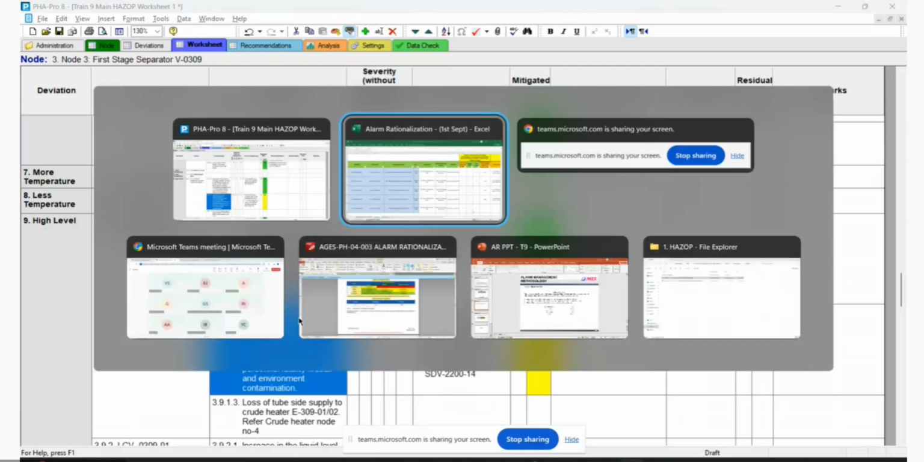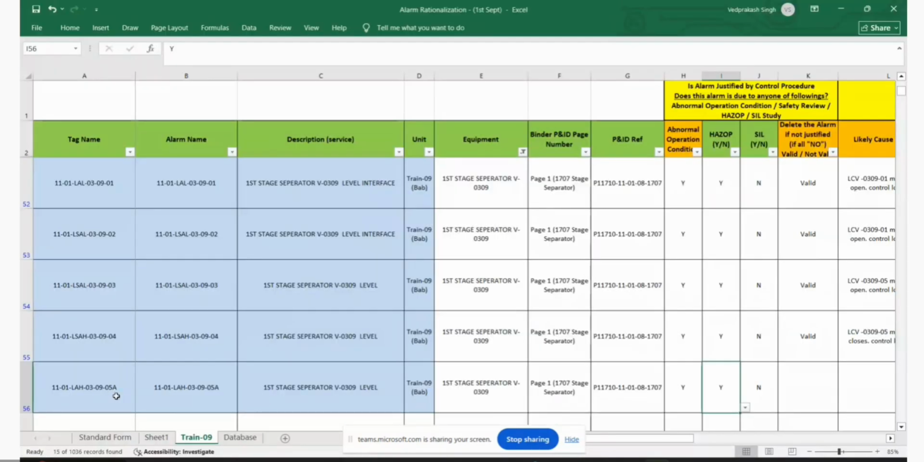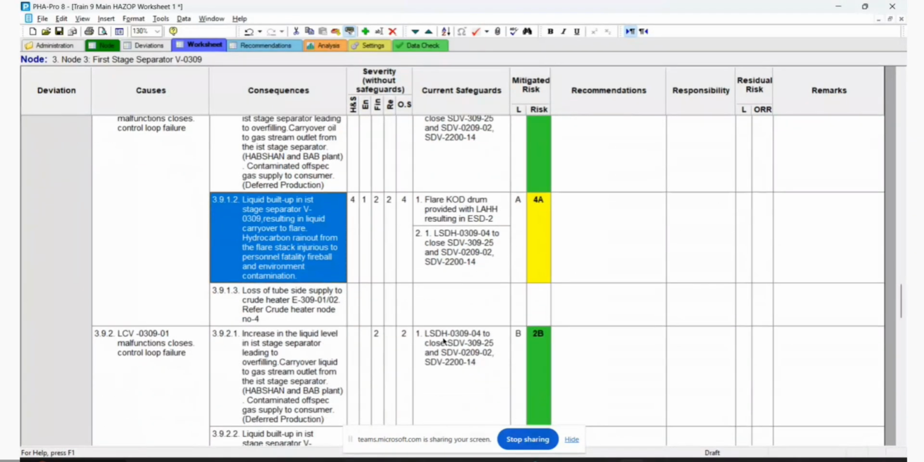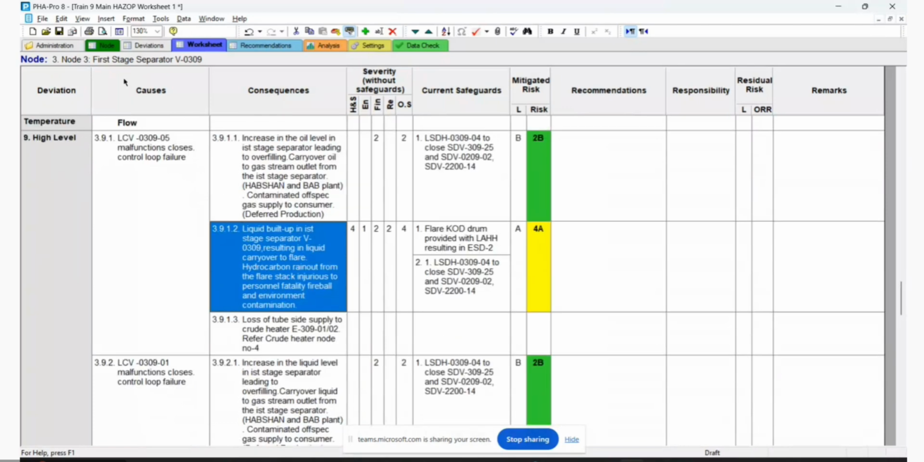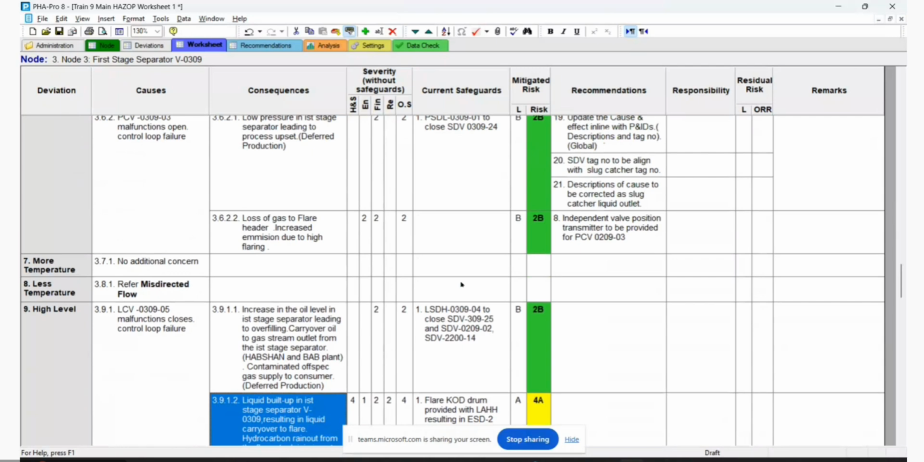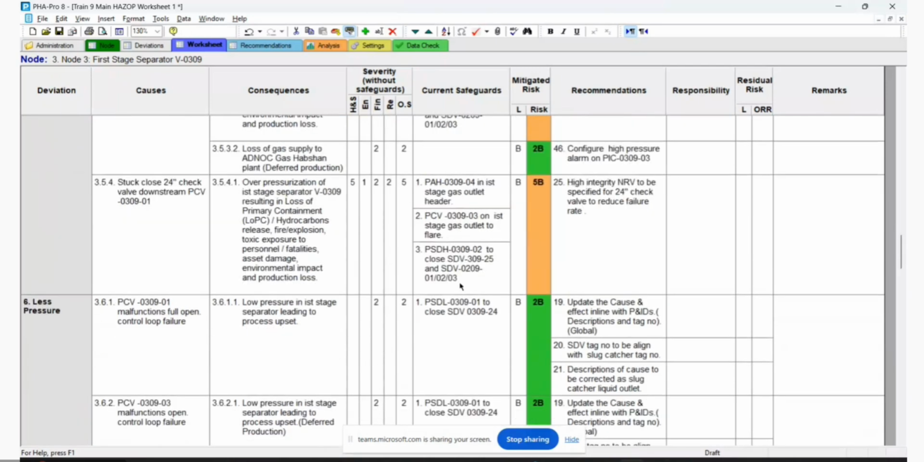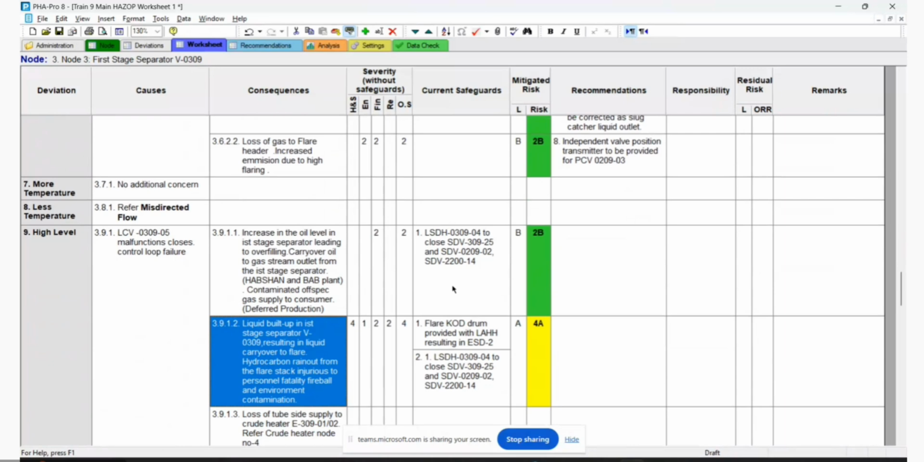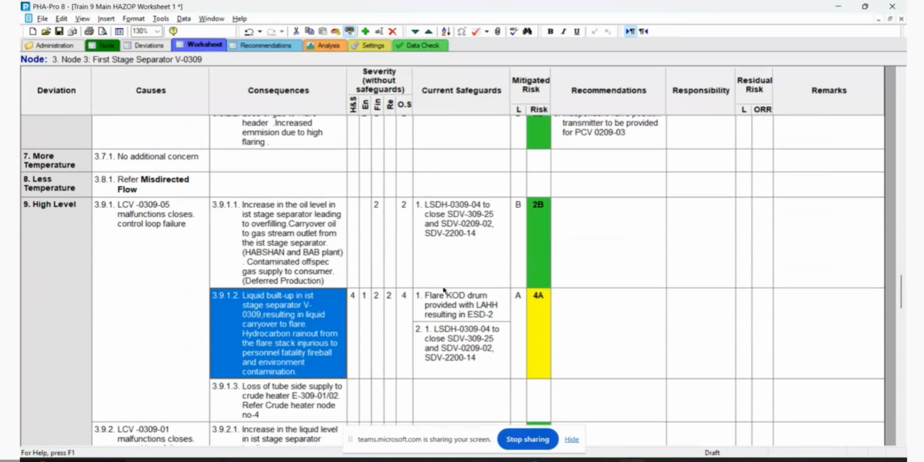So the LAH number is 30905A. Okay. So this is the first stage, node 3 only. Did we consider this safeguard? It should be, but it's part of the control loop. So the root cause is a control loop failure.